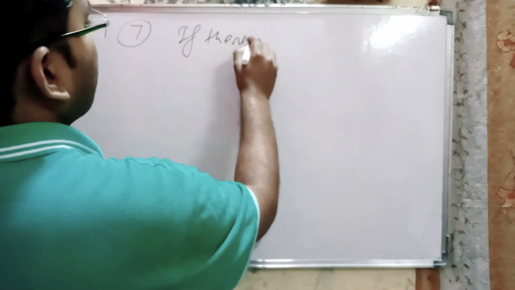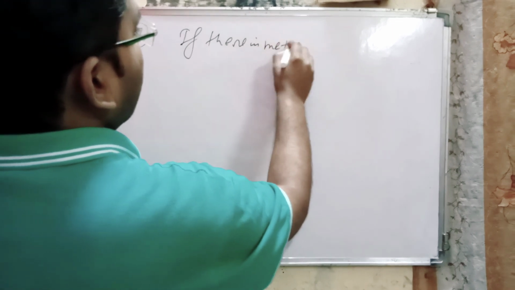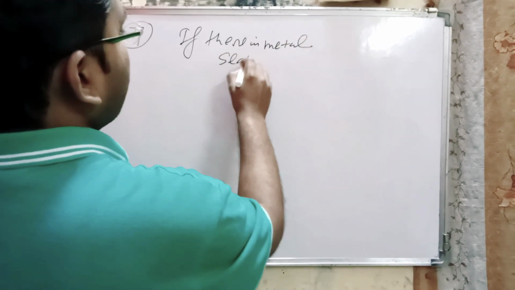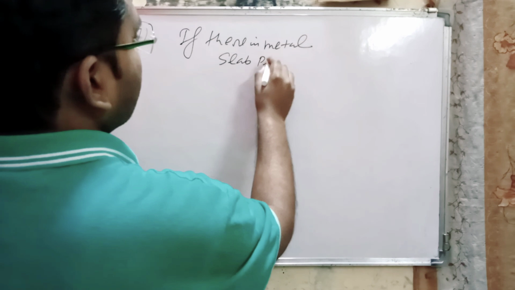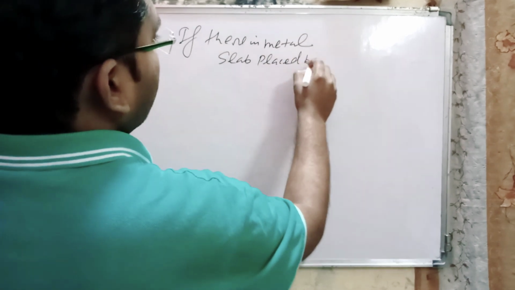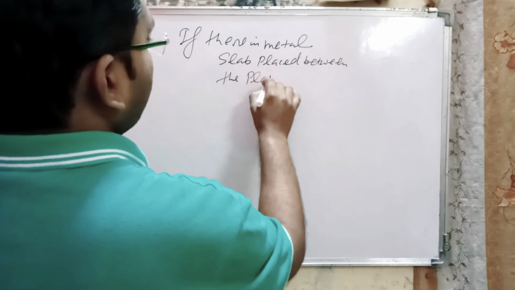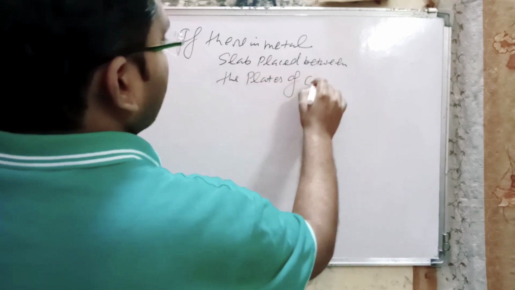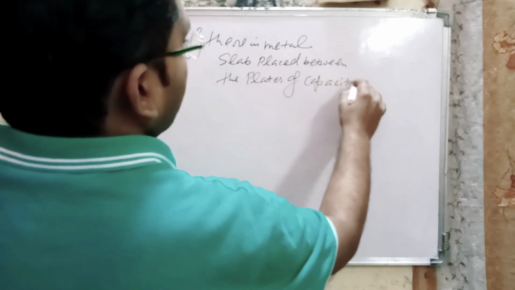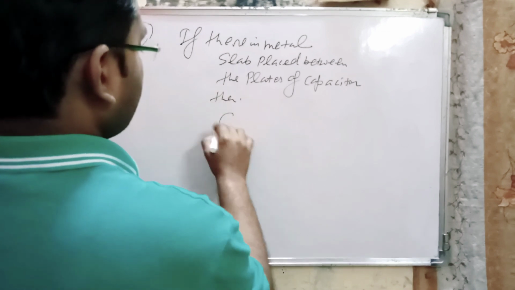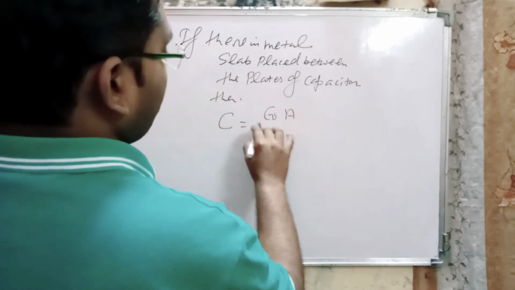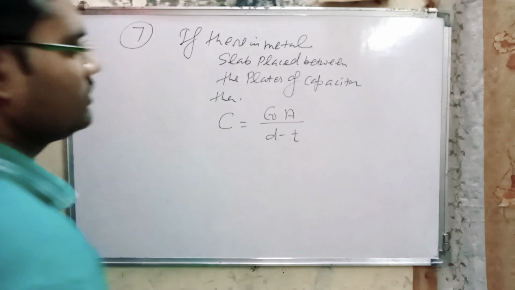If there is a metal slab placed between the plates of capacitor, then C is equal to epsilon naught A by d minus t.